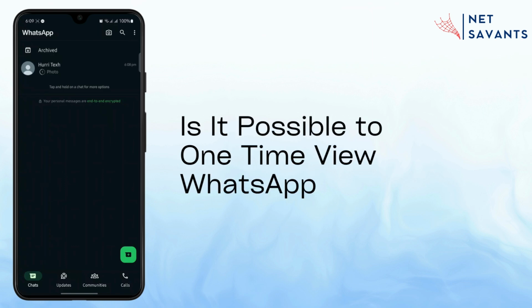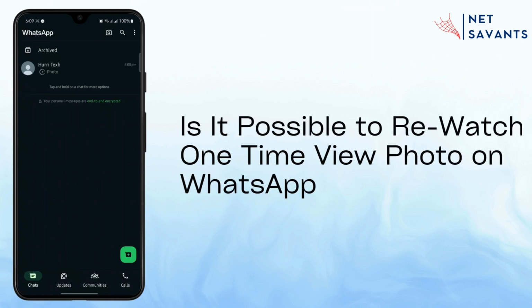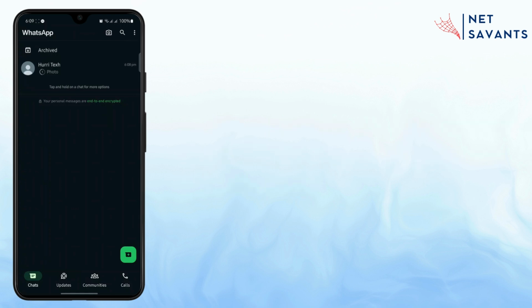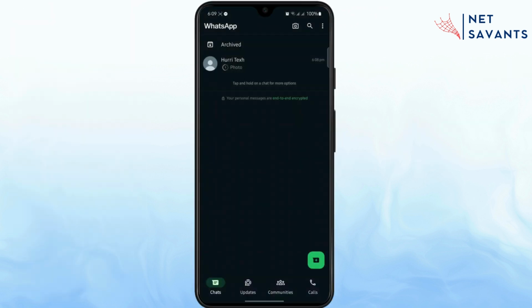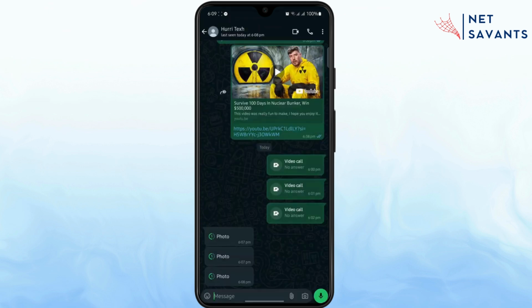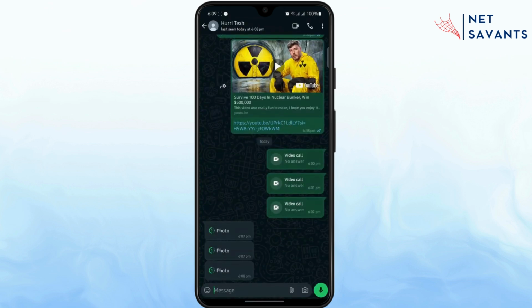In this tutorial, we're going to see if it is possible to rewatch or watch again the one-time photo on WhatsApp. So if you have been sent a one-time photo that can only be viewed once, we're going to see if you are able to take screenshots or save it to your gallery. Alright, so right here, I've been sent some one-time photos, so let's see.